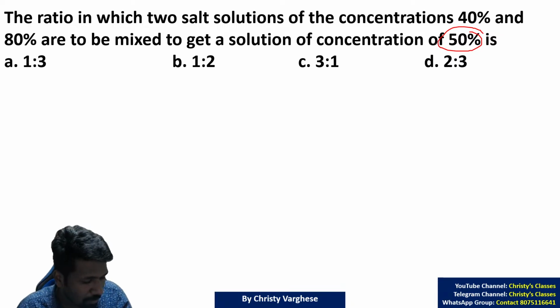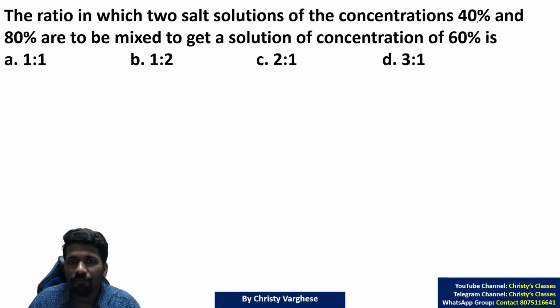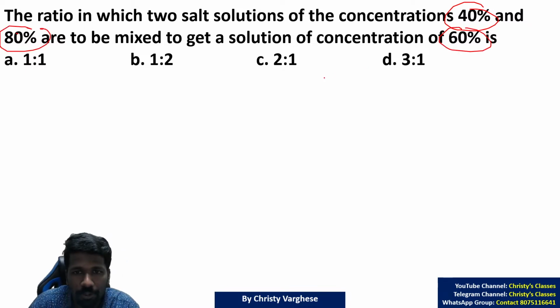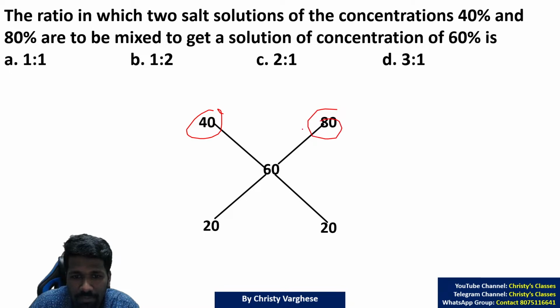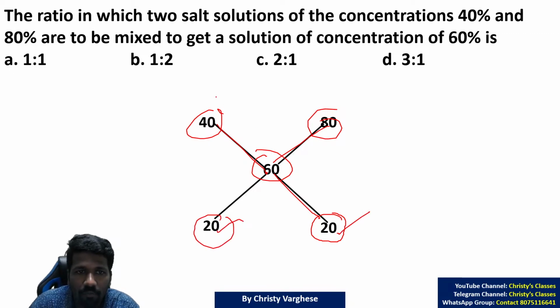Okay, so I'll explain. I think all of you are now clear about this alligation trick. If 40 and 80 are mixed to get a 60% concentration, in what proportion should they be mixed? 40 and 60, the difference is 20. 60 and 80, the difference is 20. That means 20 is to 20, a 1 is to 1 ratio. Option A is the answer.